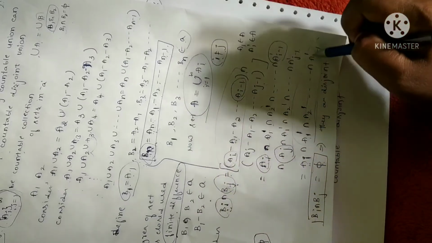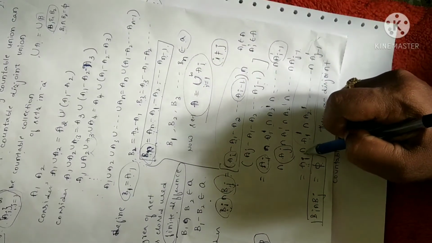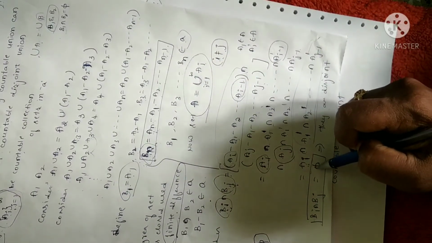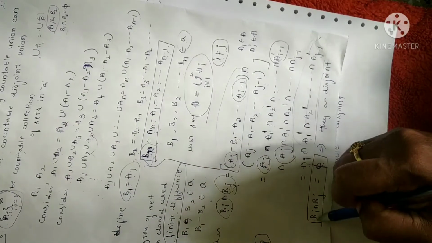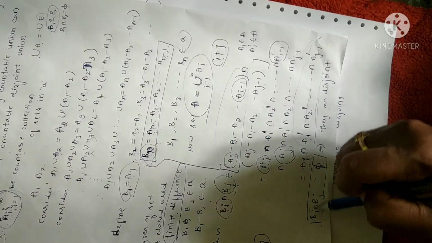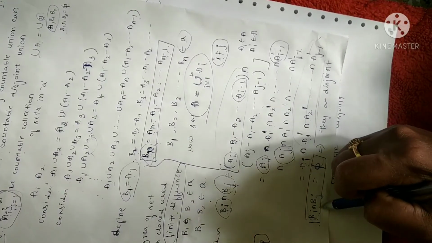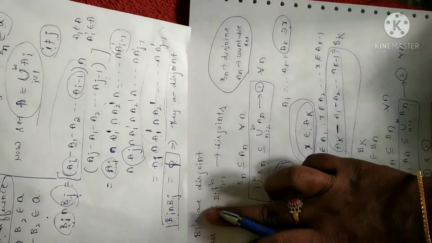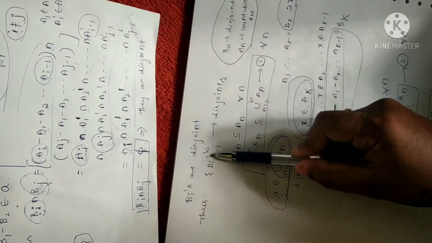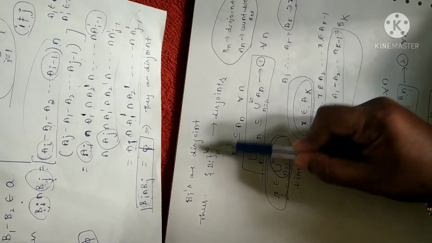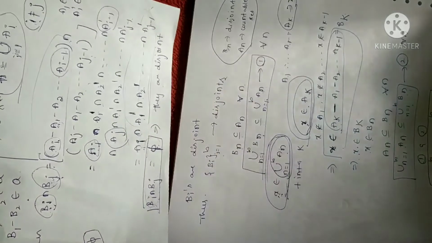So if there is no common element, as per the property of intersection, we are going to write this as the null set. So if Bi intersection Bj is the null set, there is no common element. The meaning is they are disjoint sets. What I have proved is all Bi's are disjoint. So I have proved all Bi's are disjoint. Now let us consider the collection of disjoint sets, i equal to 1 to infinity, all the disjoint sets I have chosen.